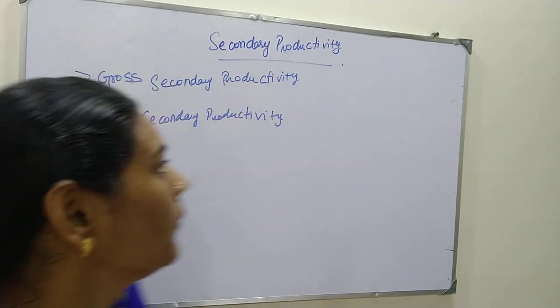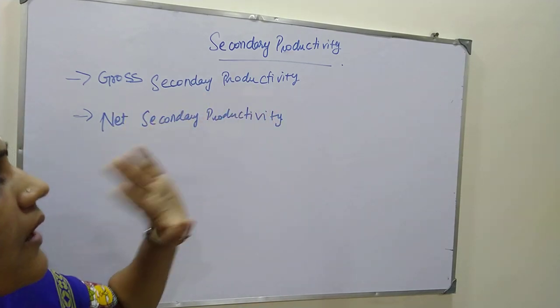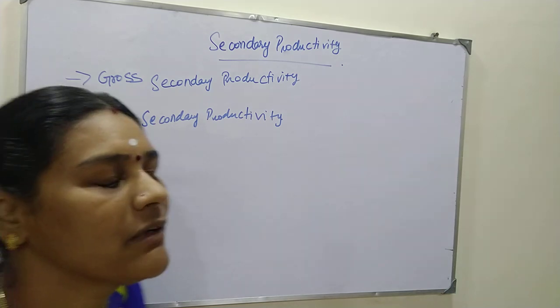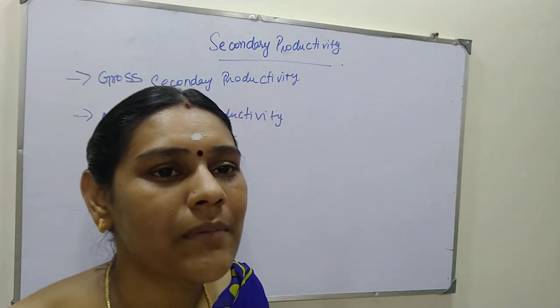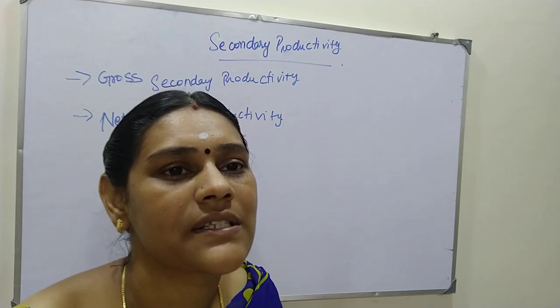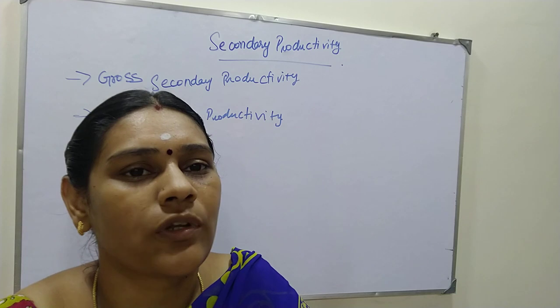In this you should know about gross secondary productivity, that is the amount of plant material ingested by the herbivorous animals, plus what is released or emitted through the feces.